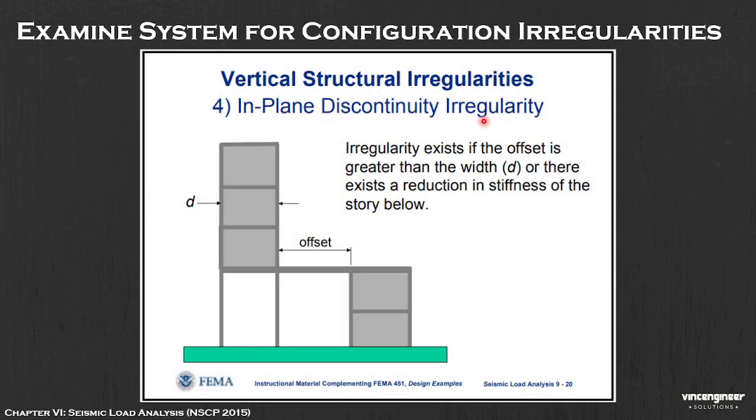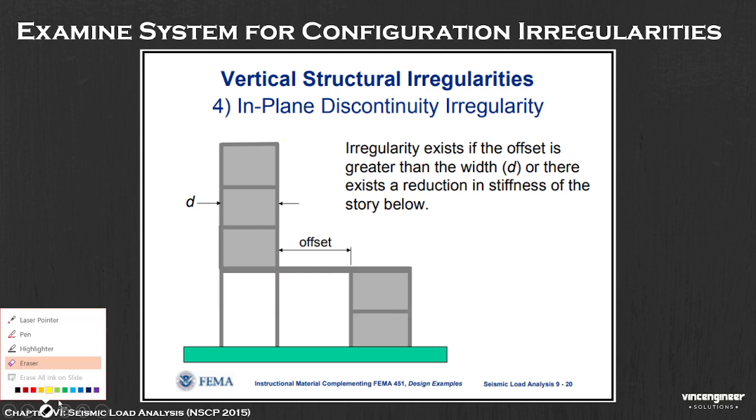Next, we have in-plane discontinuity. You can see this offset here, we have first story, second story, and the offset is longer. Irregularity exists if the offset is greater than the width. Here you can see there exists a reduction in stiffness of the story below. So if your offset is greater than your dimension, that is what we call in-plane discontinuity.